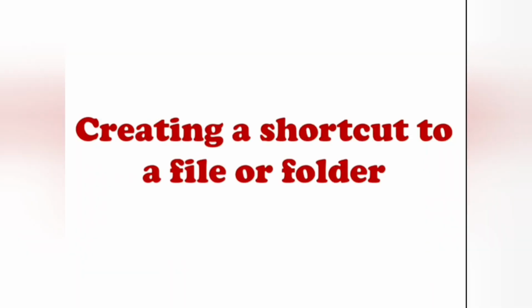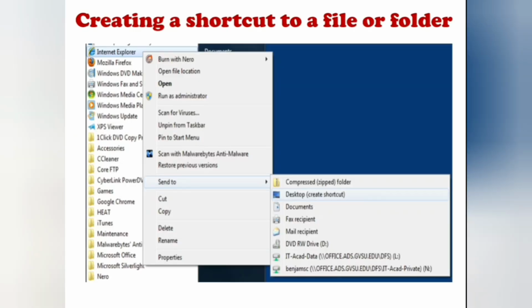Next topic is creating a shortcut to a file or folder. A shortcut is a link to a file, folder or program on your computer. That is, a shortcut will be created for a file or folder. For that, you have to choose the file and right click on that selected file.